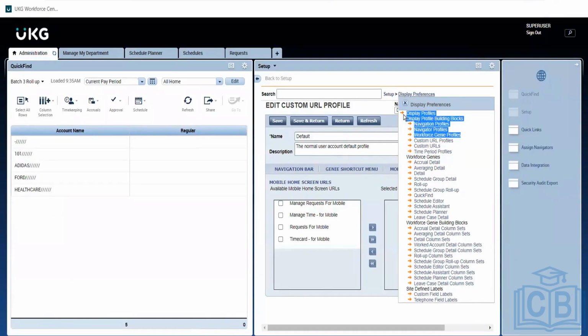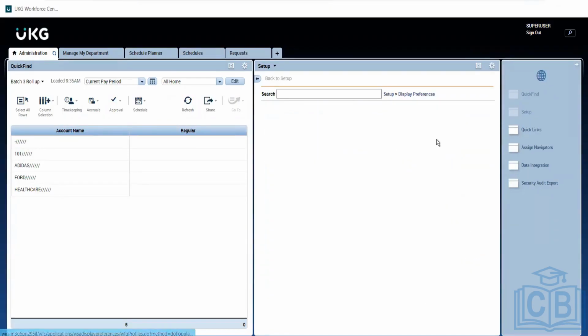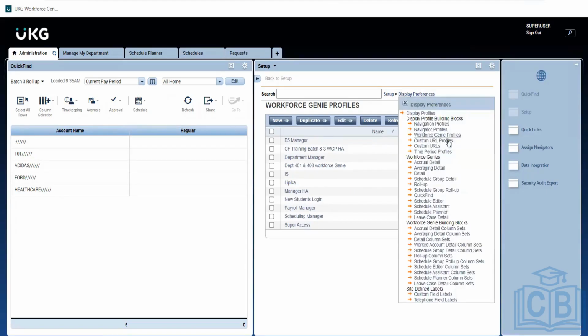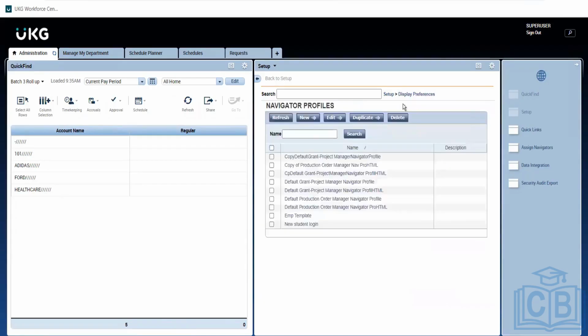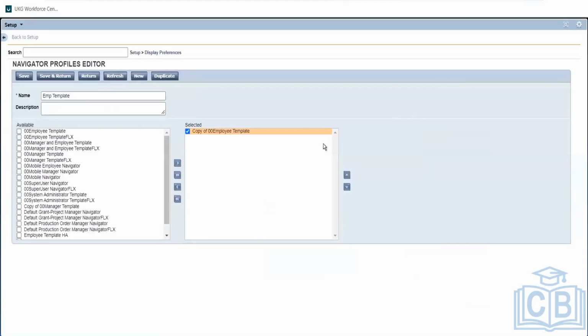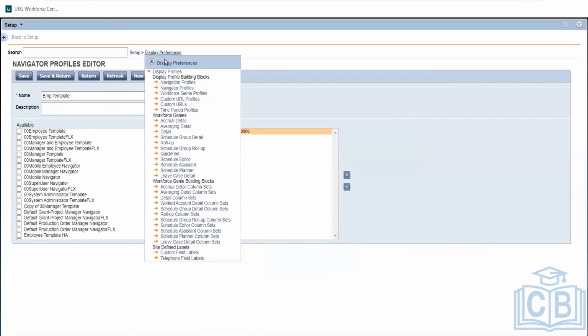It will take at least 2 sessions, I think 1 or 2 sessions to complete. It will have a huge chunk of details to cover. I'll take you through that tomorrow. Workforce, Genie profiles, Navigator profiles and navigation profiles, these things. These are like how we'll be designing our system, what will be visible to us, how it will be. So I'll take you through this tomorrow.